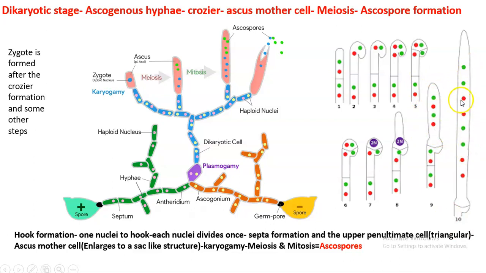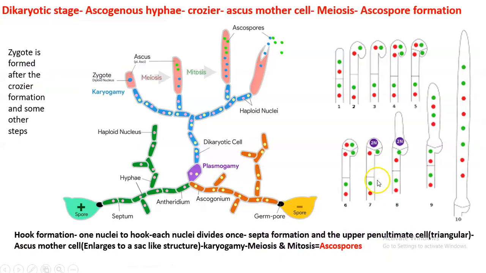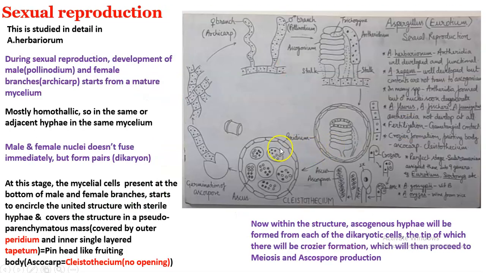So this is the ascus. This ascus is not an elongated body like this, it's a spherical body. You can see we are showing it as a spherical body. It's actually an elongated body, but we are depicting it in this way for visual clarification. This is the ascus. So that will be germinating, and that will be releasing the spores.